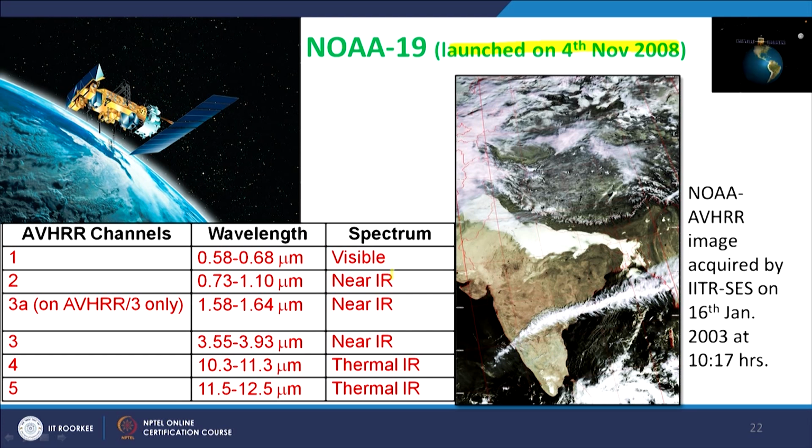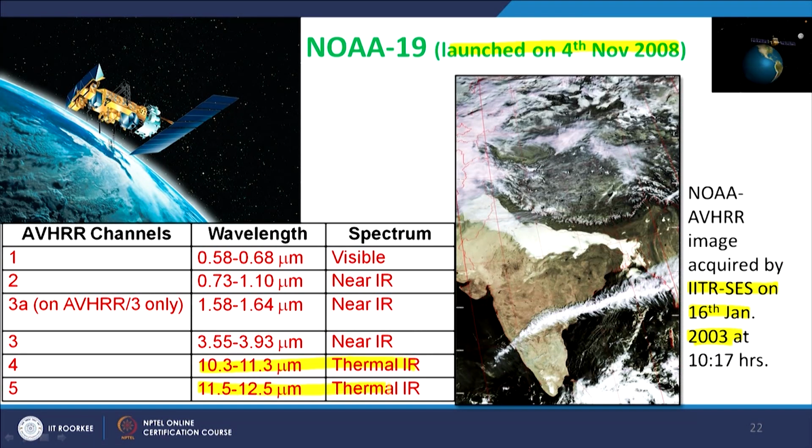It is mainly a passive sensor, and one example is shown by the data acquired by our own satellite earth station, which has been working since October 2002. Every day, 4 times a day by each satellite, the data is being acquired: 2 times in daytime, 2 times in night time.